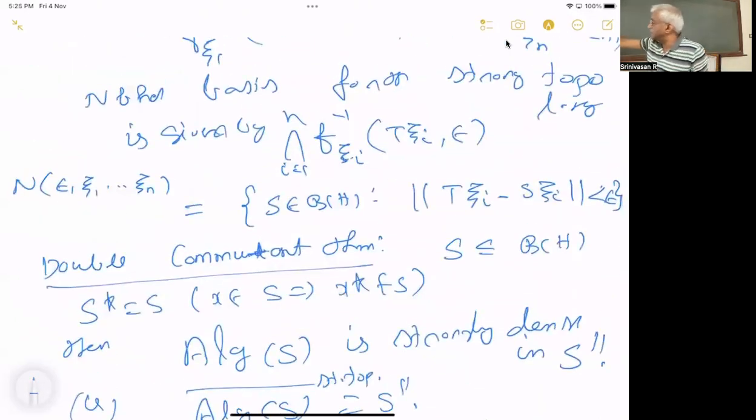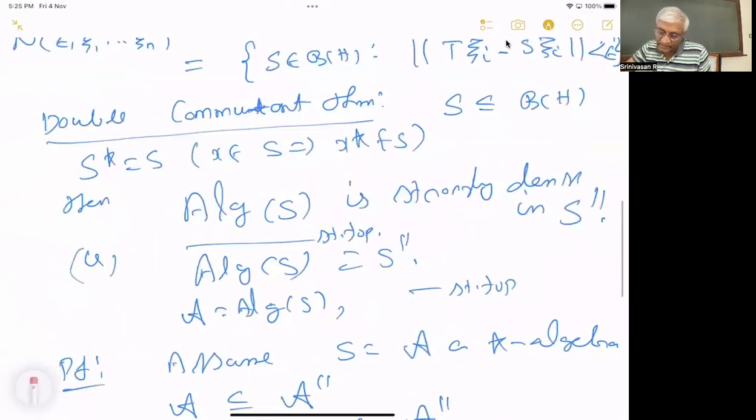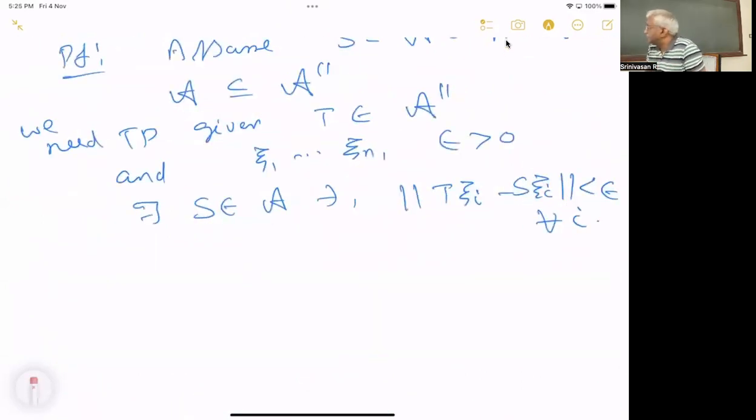Given any T, you should find an S and a neighborhood around T, you should find something in the dense set, something in the set which you are claiming to be dense. To prove dense, that's what you have to do. So that's what I am claiming. So given any epsilon and xi1 up to xin, we want to prove there exists an S in A such that this happens. So we will do the same thing.